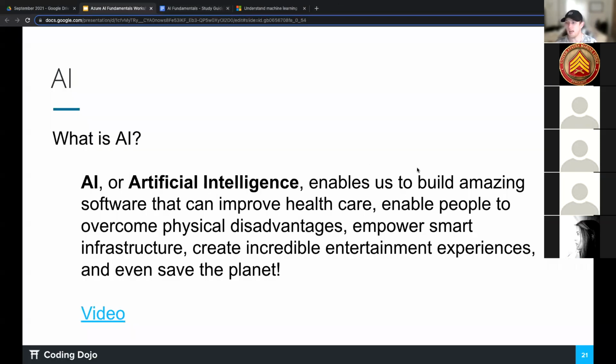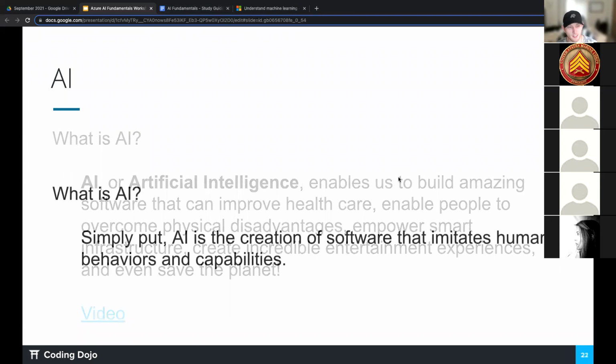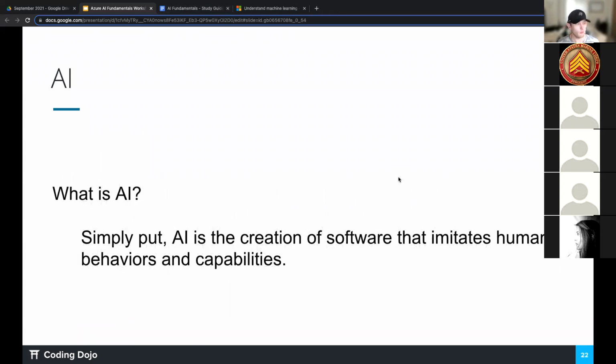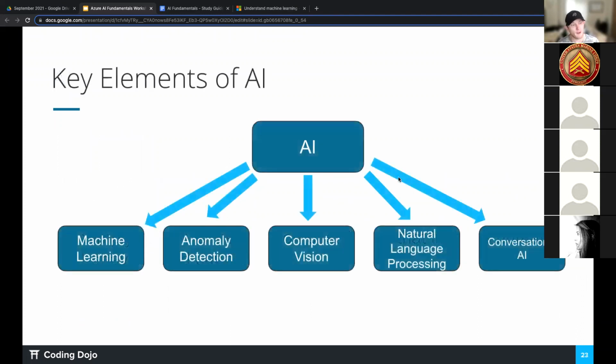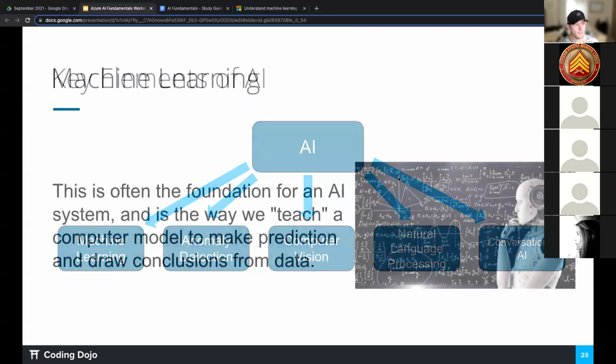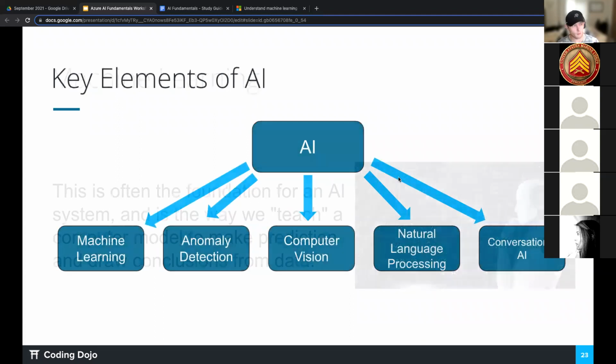All right. If that doesn't hype you up, I don't know what will. I just think that is such an amazing thing that AI can do. And when we're talking about AI, there are five key elements, especially from Microsoft, that are on the exam. Just having an understanding of what each is, we're going to dive into almost all of these, except maybe not anomaly detection as much. We're going to dive into all of these today. And so that's our focus on this whole idea of AI. We're going to go through each of them right now.